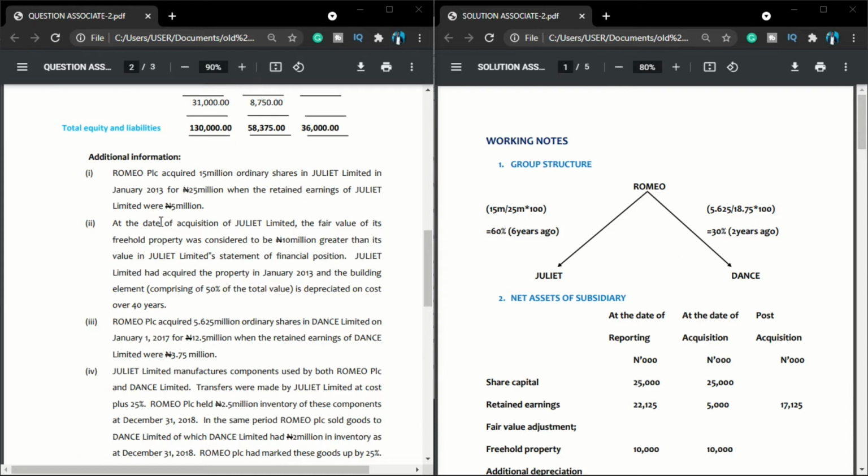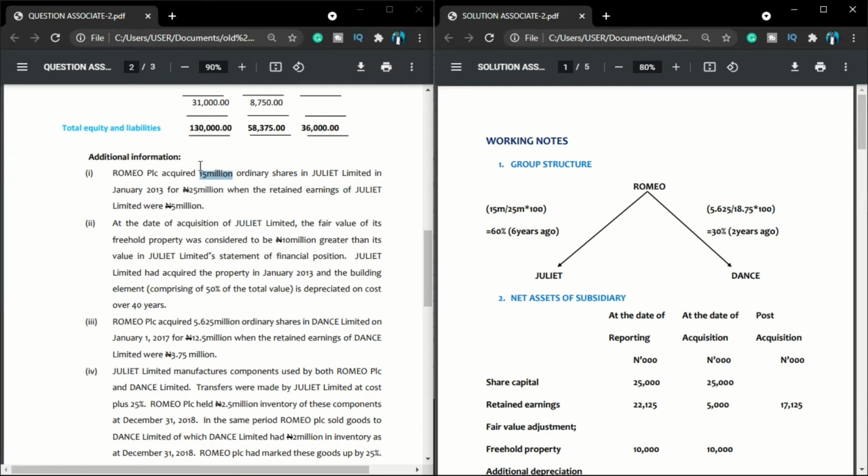Now, the first thing I told you from our previous video is that if I want to tackle a question like this, I need to determine my group structure first. Unlike other questions whereby we are given the percentage holding by the parent company directly, in this case we are told that they acquired 15 million ordinary shares in which company? Juliet. Now, the question that will come into our head is that if I acquire 15 million shares of another company, what is the total shares available in such company?